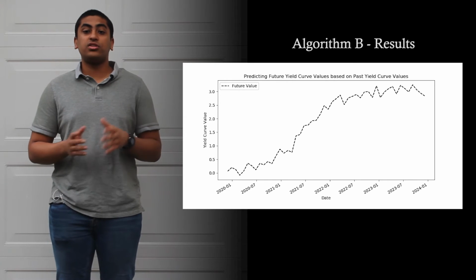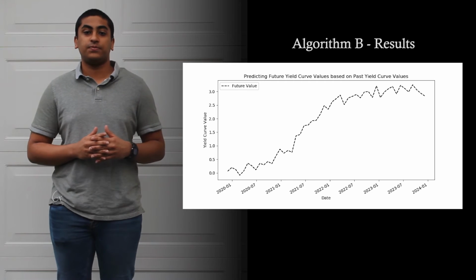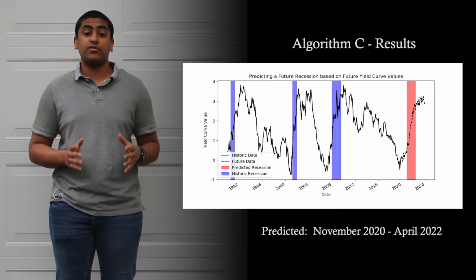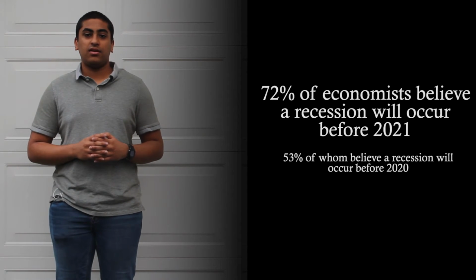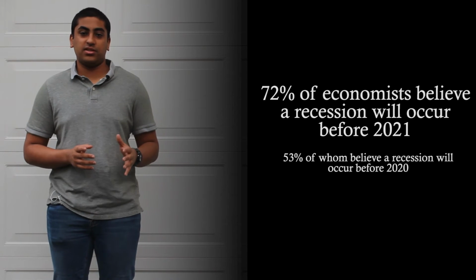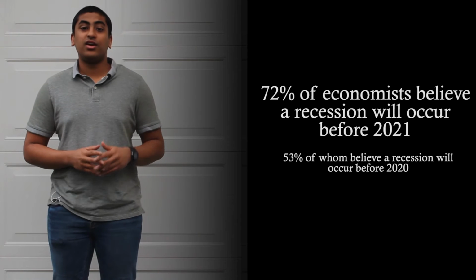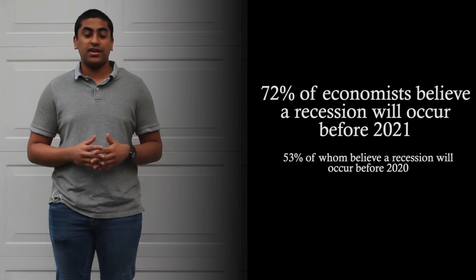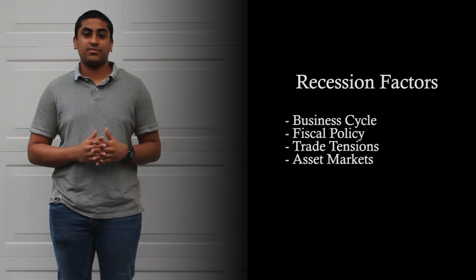Algorithm B also indicated a recession due to significant increase in yield curve values. Finally, once again, algorithm C predicted a recession to occur from November of 2020 and last until April of 2022. 72% of economists believe that a recession will occur before 2021, 53% of whom believe it will occur before 2020. This statistic proves the validity of the results generated by the model.